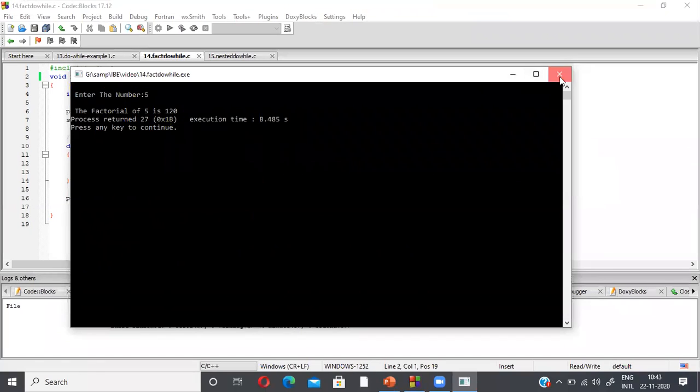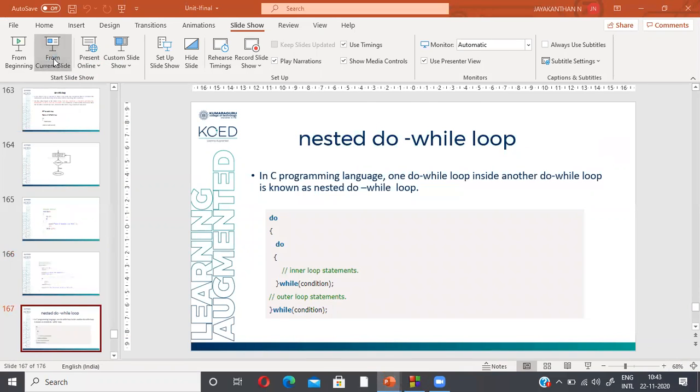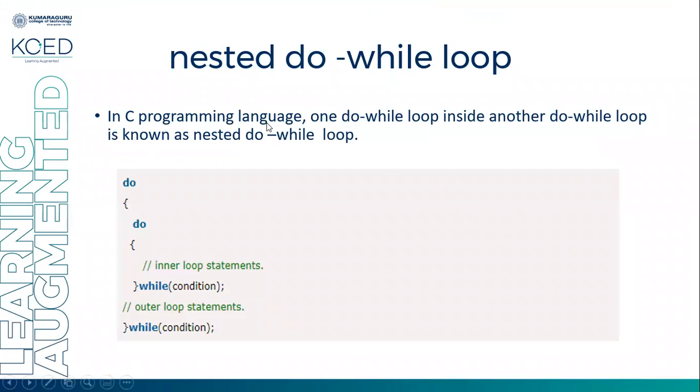And we'll discuss the nested do while loop hereafter. In the C programming language, one do while loop inside another do while loop is known as a nested do while loop. For example, we have a do and while, which is the outer do while loop statement. Within it, we have another do while statement, known as the inner do while statement.